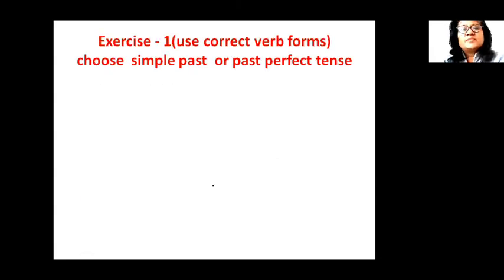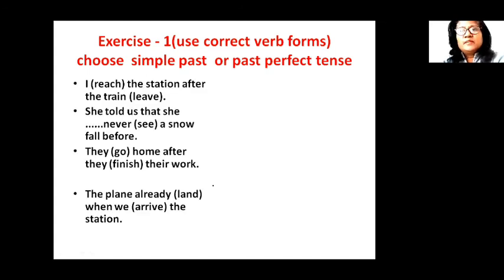So now let's take up some exercise. In the first exercise, you have to choose between simple past or past perfect tense. We have already studied to show the sequence of tenses. We use past perfect tense with the action that has happened earlier in the past and simple past with the action that has happened later in the past. So let us try these sentences.